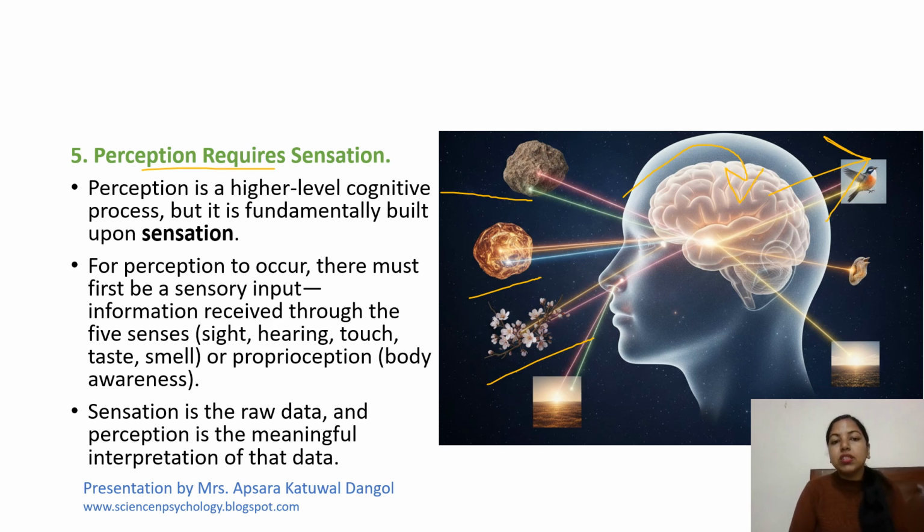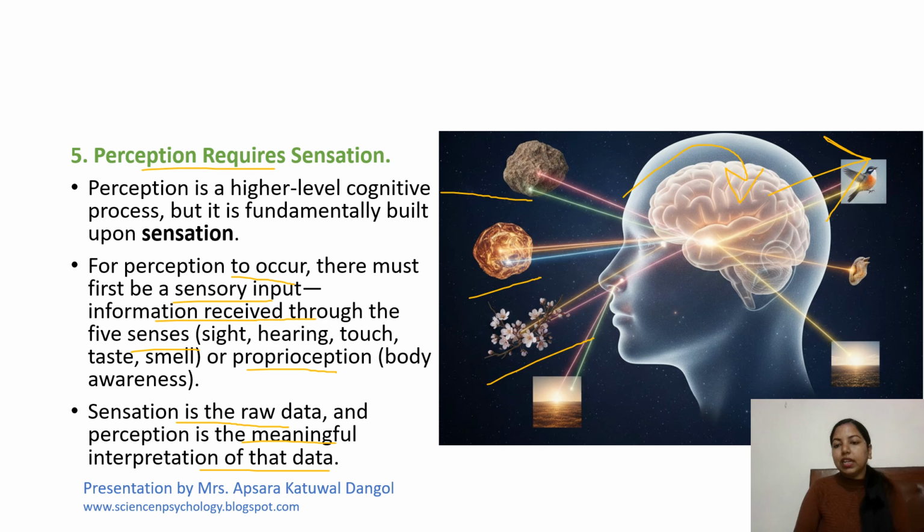So perception is a higher level cognitive process, but it is fundamentally built upon sensation. For perception to occur, there must first be sensory input, information received through our five senses, or proprioception, that is body awareness. So sensation is the raw data and perception is the meaningful interpretation of the data.